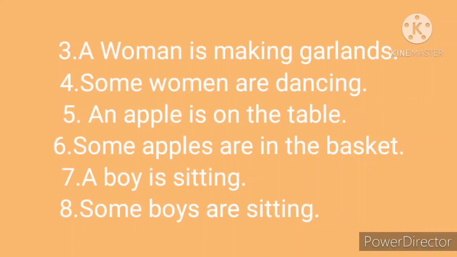Then sixth one. Some apples are in the basket. Some apples is plural. So we use are. Next, seventh sentence. A boy is sitting. A boy is singular. That's why we use is there. Then eighth one. Some boys are sitting. Here boys is plural. That's why we use are.